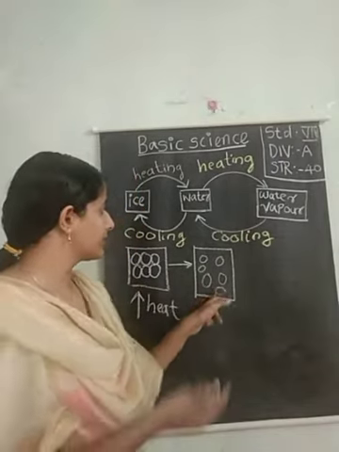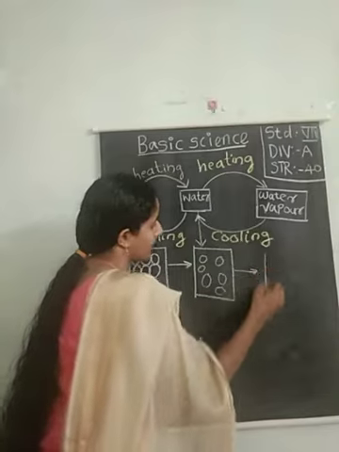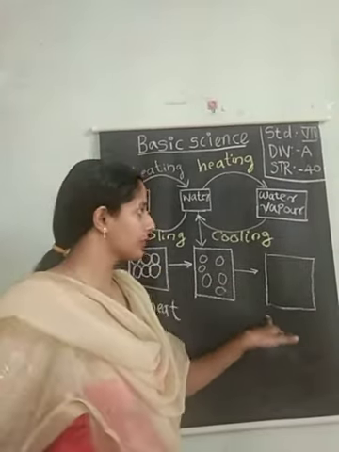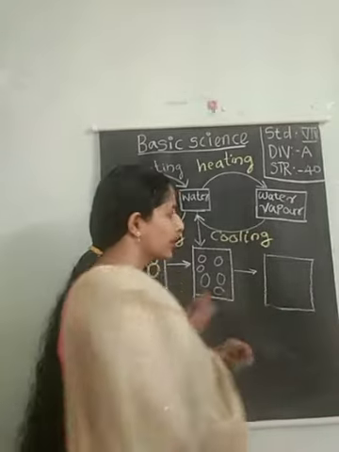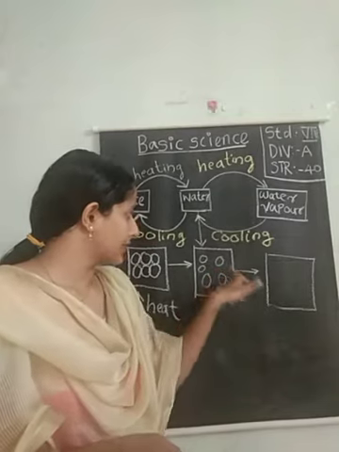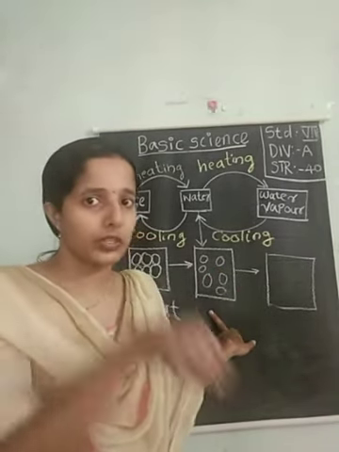Now I am going to heat this liquid. This is the particle representation of this water. Now I am going to heat this water to convert it to vapor. So what will be the changes? First, the interparticle force of attraction which was existing in the liquid state will also decrease.